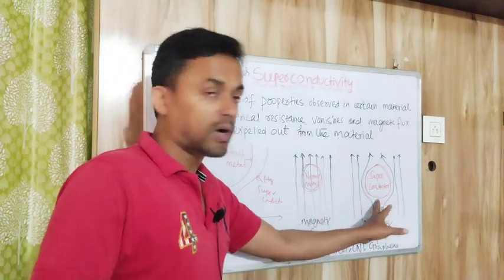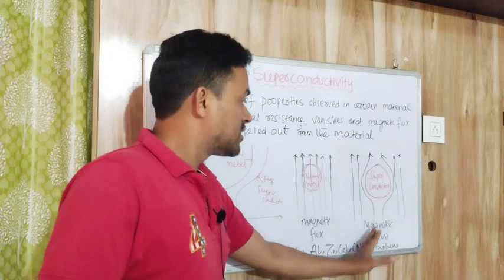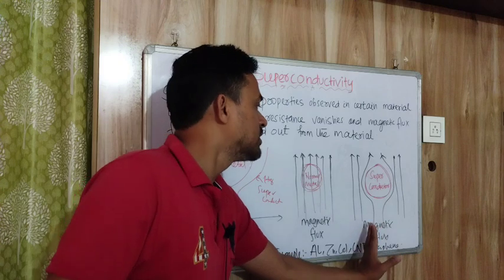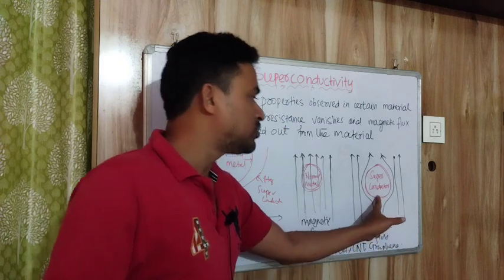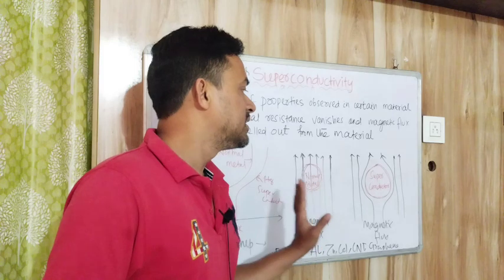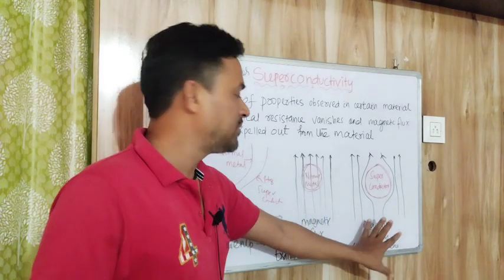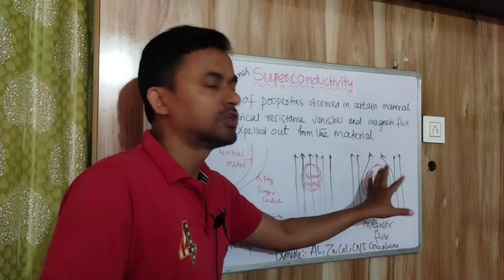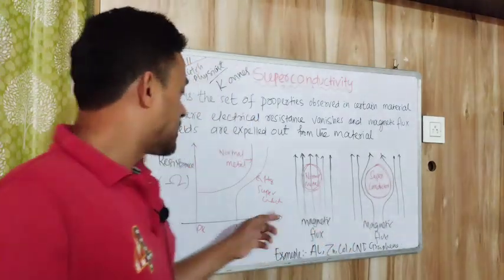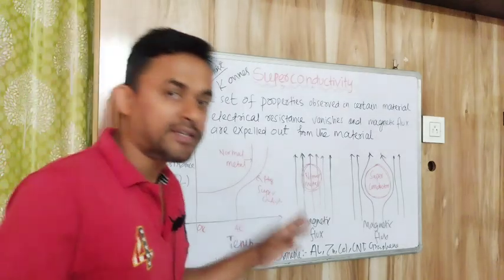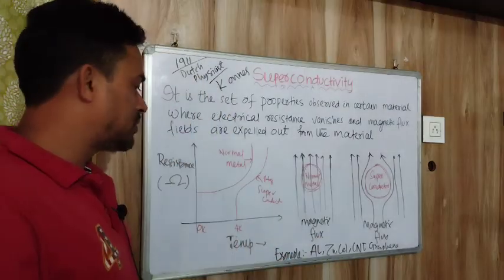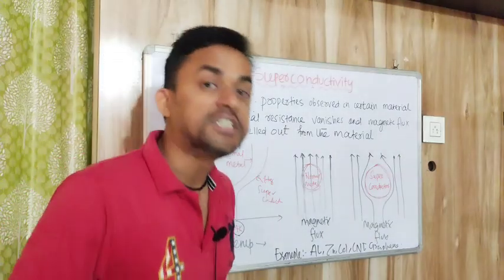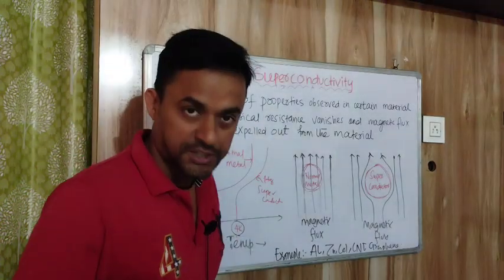But in the case of a superconductor, when the magnetic lines of force approach it, it repels them. That means the lines of force are expelled from the superconductor. The temperature at which any material achieves superconducting properties, here 4 Kelvin, is called the critical temperature, or Tc.